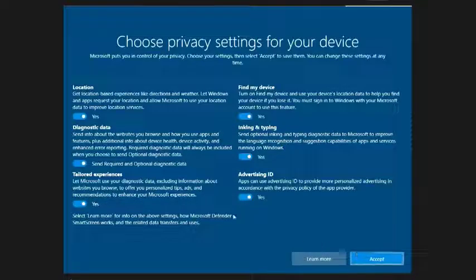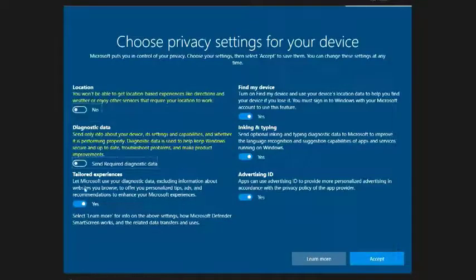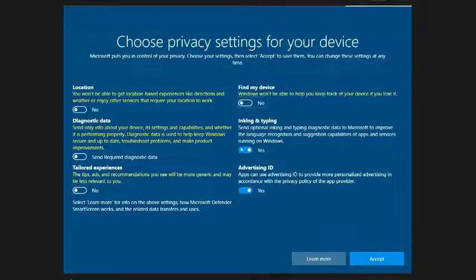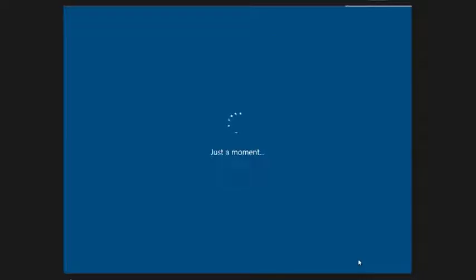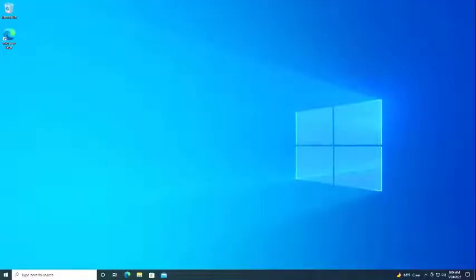Here I will disable all settings. It can speed up my computer. Windows welcomes us. There is very little left. Yes. Reinstallation of Windows 10 completed successfully. I hope you have the same.